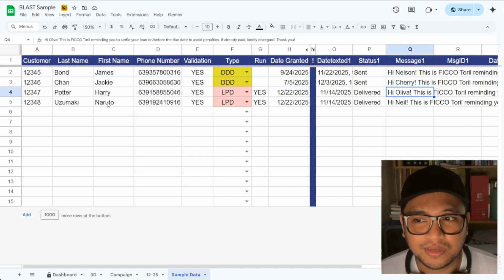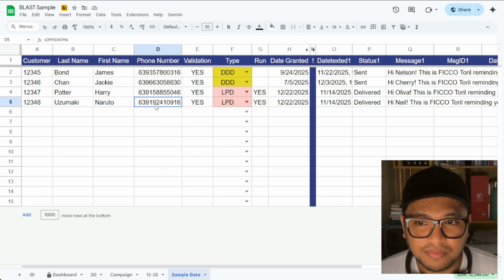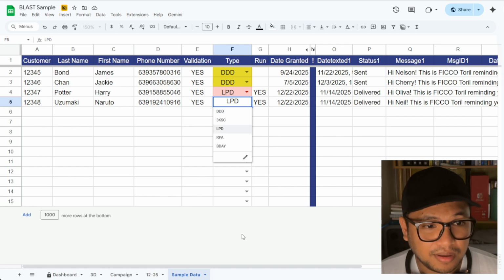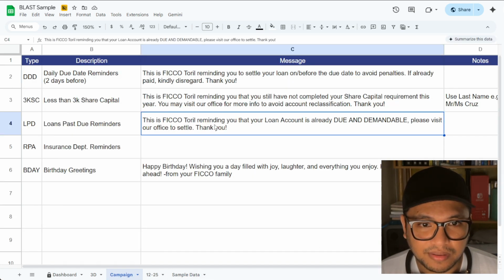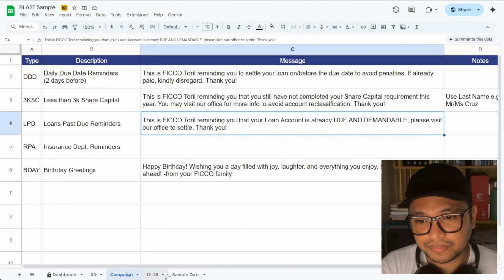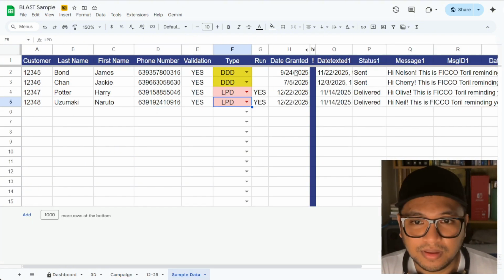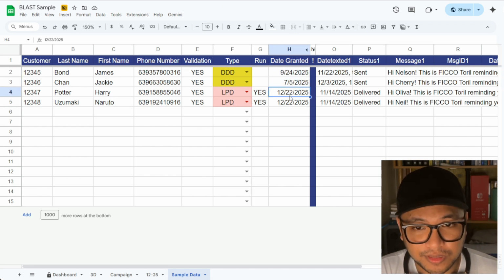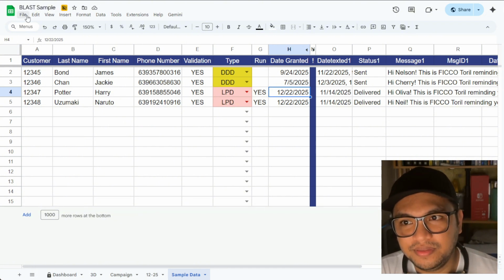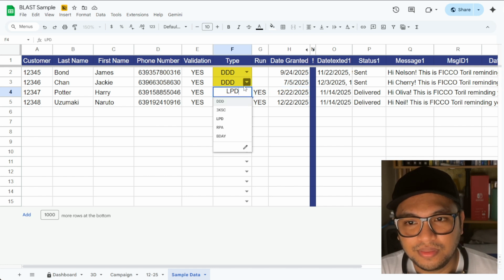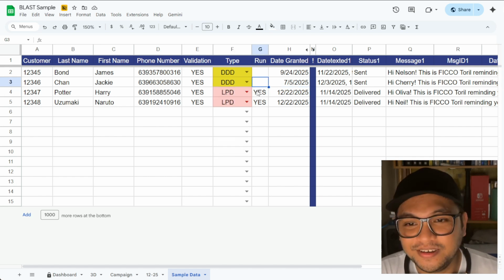It's very simple. They just need to add the name, the number here, and then click the campaign based on the campaigns that they've created here, the message that they want to use. And then if it's a daily due date reminder, they just need to put in the date where the loan was granted here. And then if they want to send the messages today or whatever date they want, then they just need to put the date here. There's an automation in the back end of this spreadsheet that will follow these rules that have been set in here. So it's very simple.